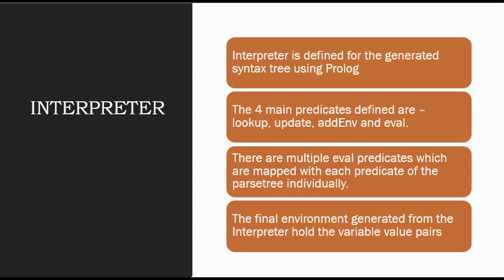The interpreter is defined for the generated syntax tree using Prolog. The main predicates defined are lookup, update, add env, and eval. These are the main predicates that are defined in the interpreter. There are multiple eval predicates which are mapped with each predicate of the parse tree individually. The final environment generated from the interpreter holds the variable value pairs. That value pair is sent as an output.txt file after running the code from the Prolog editor.